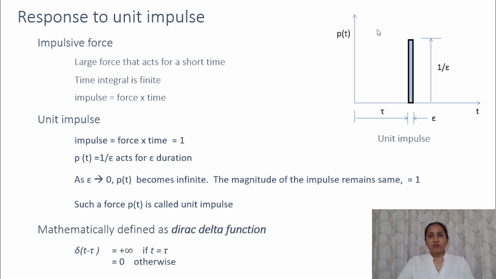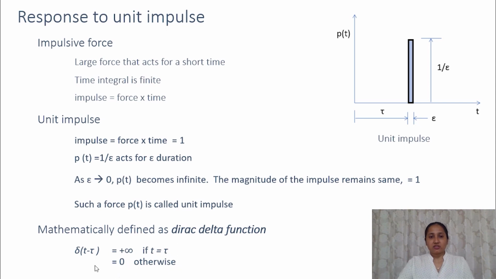So how will we represent this type of force in our analysis? Mathematically, we can represent this impulse force using the Dirac delta function. So what is the Dirac delta function? This function delta of (t minus tau) is defined as plus infinity if t is equal to tau and it is equal to 0 otherwise.